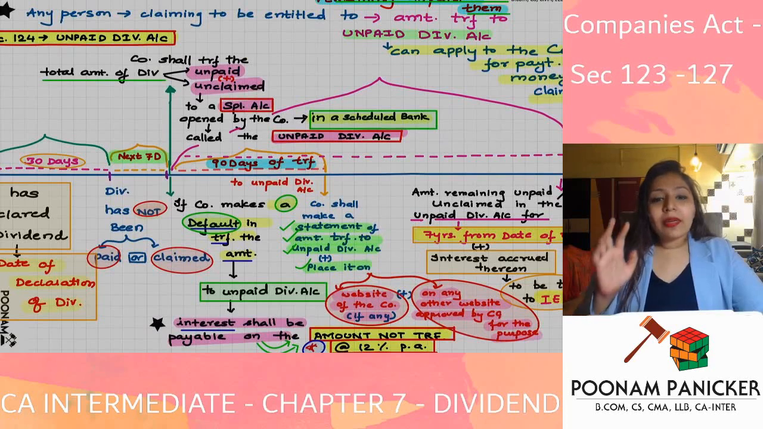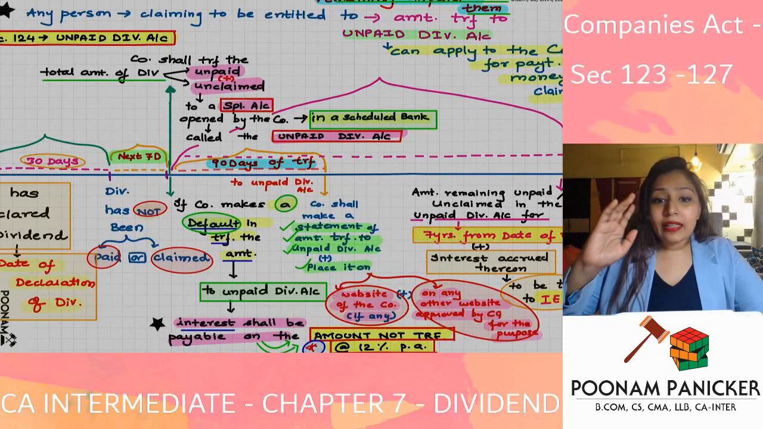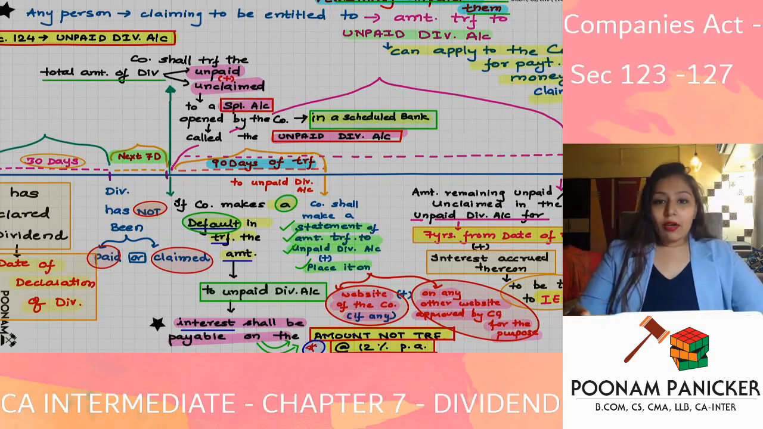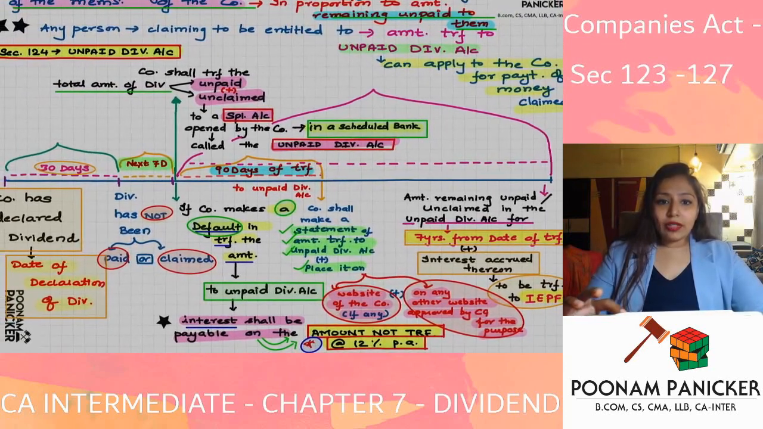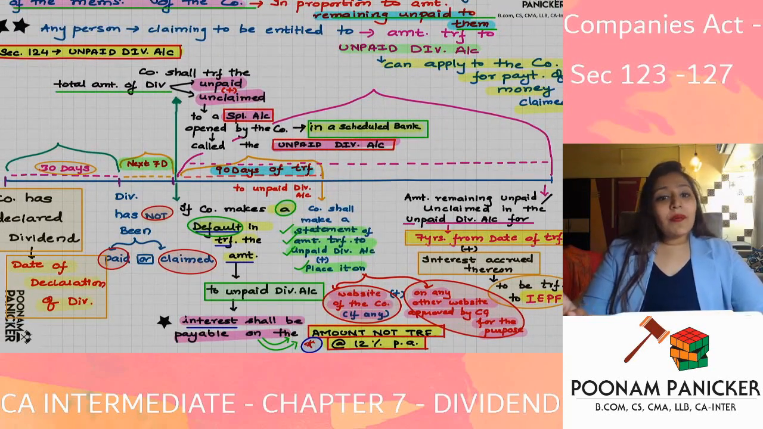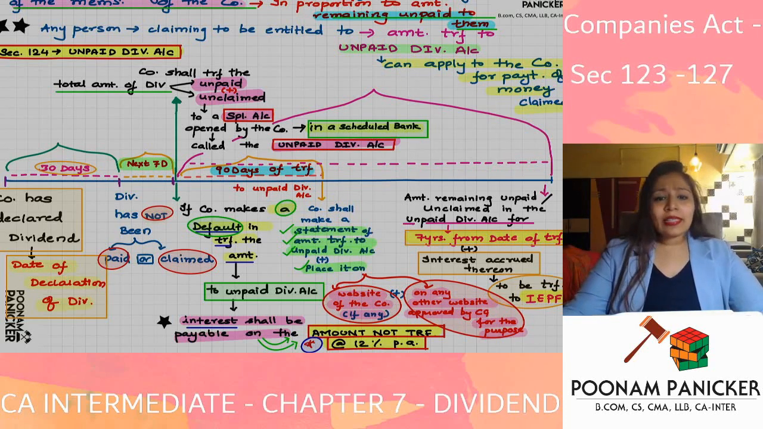Now, once the money has been transferred to the unpaid dividend account, how long is it going to stay there? It is going to stay in the unpaid dividend account for a period of 7 years from the date of the transfer. Now in between, can some member come and claim that money from the unpaid dividend account? The answer is yes. Any person can come and claim that money from the unpaid dividend account.